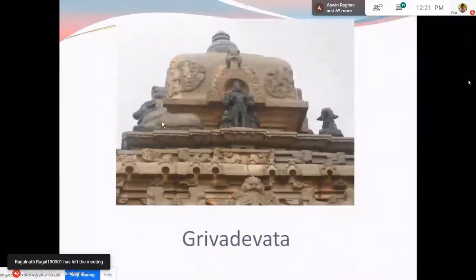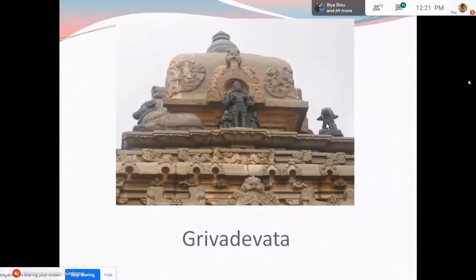Also the Man Devatas and the Vahana Devatas. So what happens is, from a distance itself, you can understand if it is a Shaiva shrine or a Vaishnava shrine or a Shakta shrine, based on the Vahana of the deity or the form of the deity which is placed above the Griva. So this is a Griva Devata which decorates the Griva part of the Prasada, Vimana.